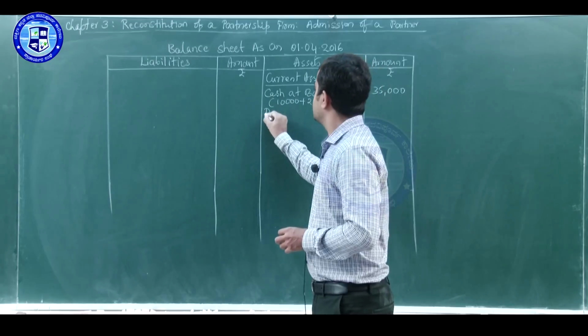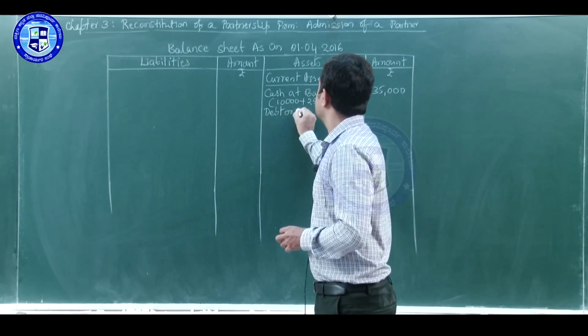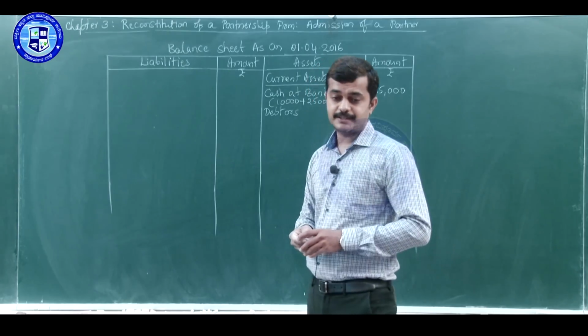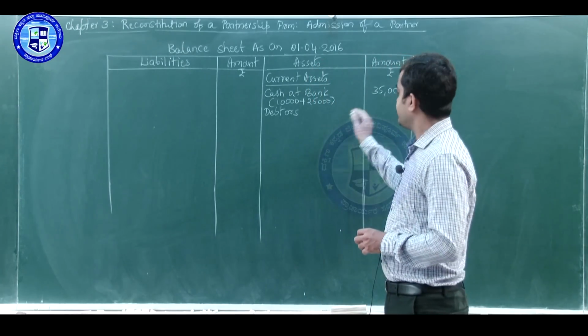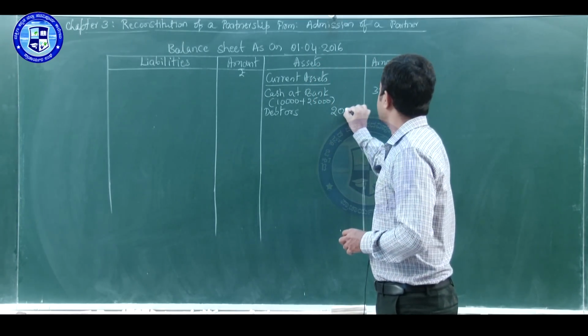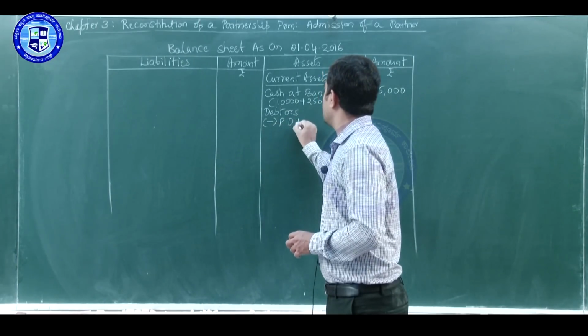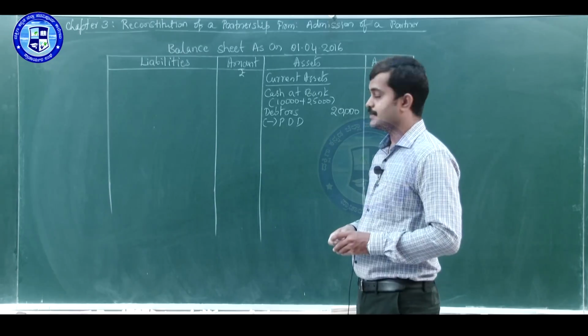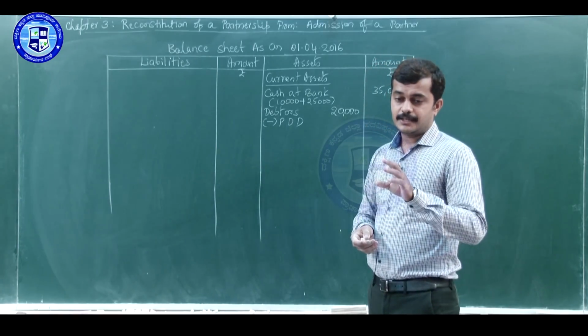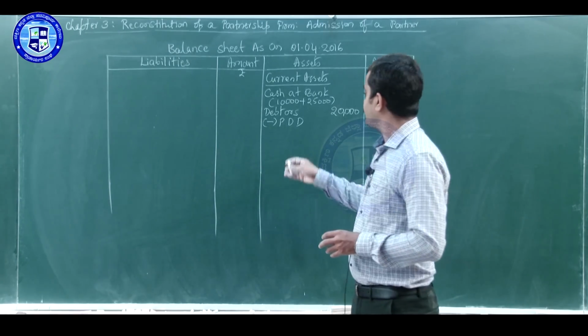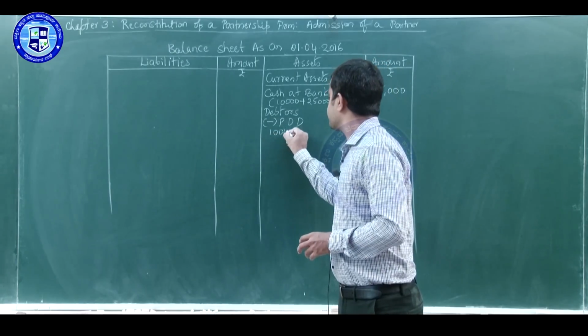Next, we will write debtors. Debtors has adjustment. Value of debtors given in the balance sheet is 20,000 less provision for doubtful debts. Look at the balance sheet. Given provision for doubtful debts is 1,000.